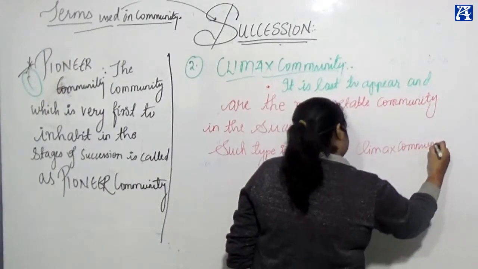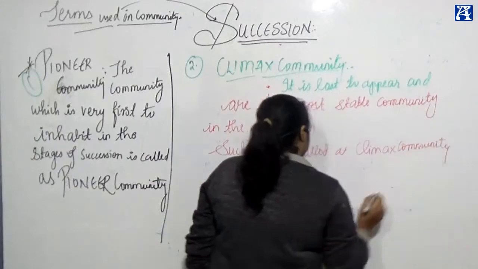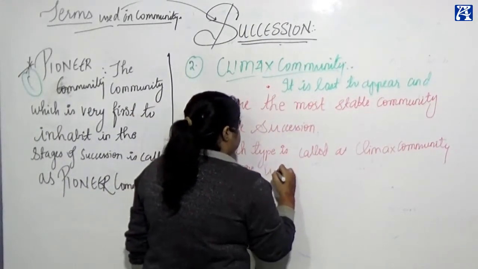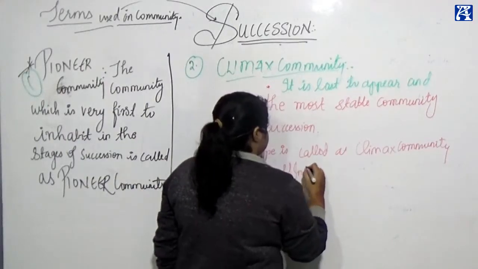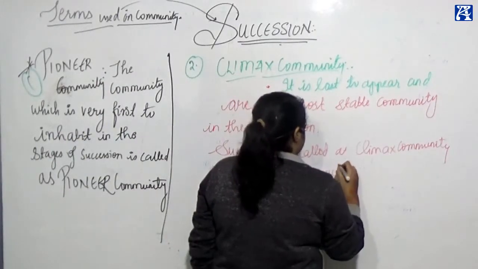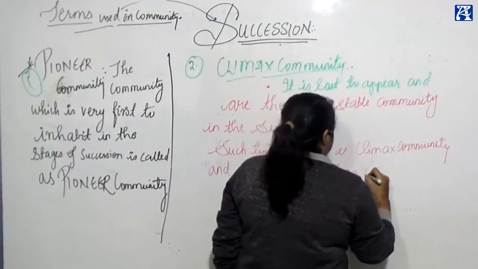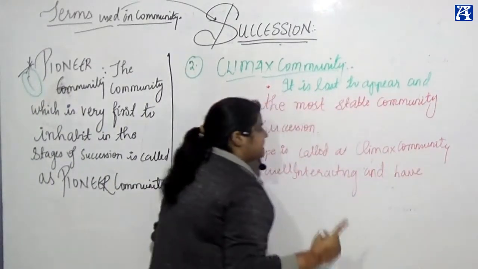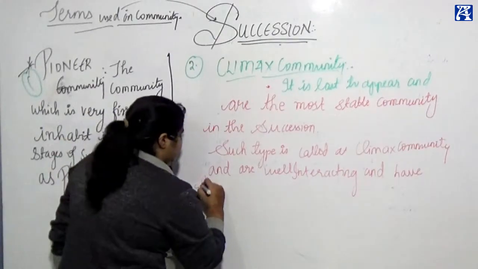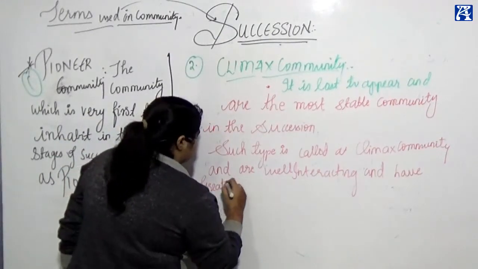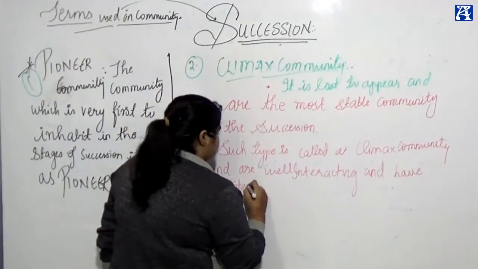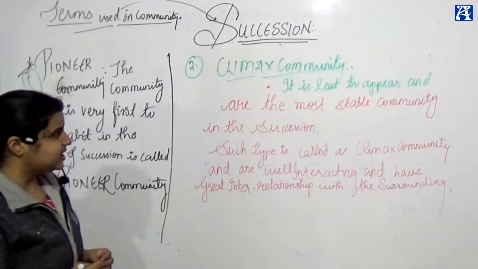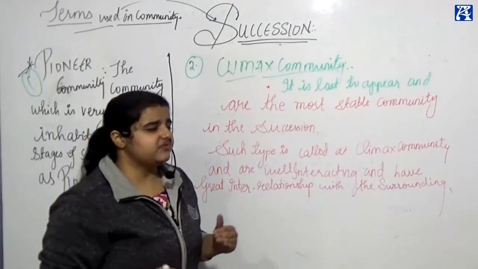And they are well interacting and have great interrelationship with the surroundings.